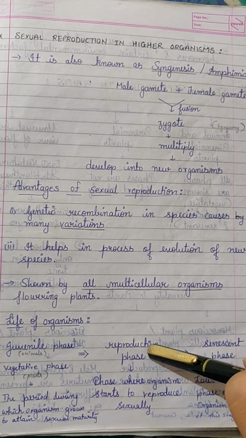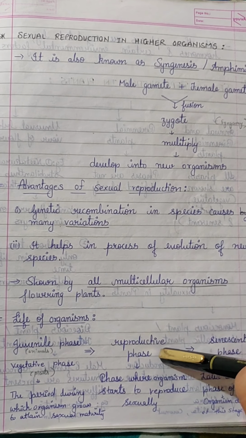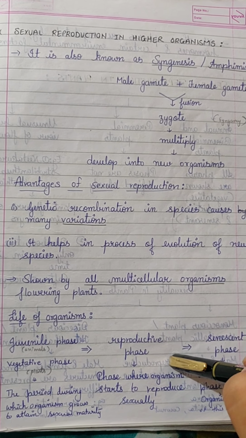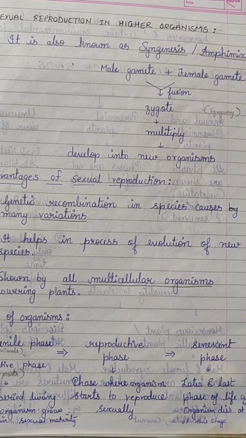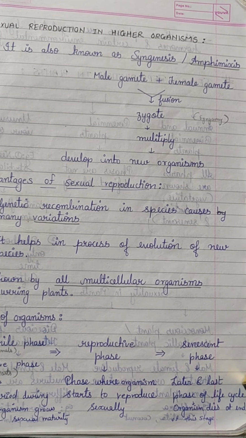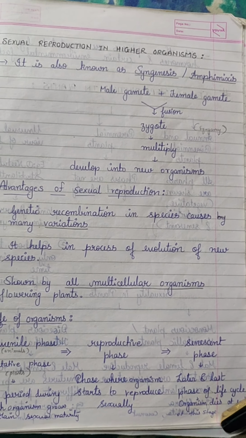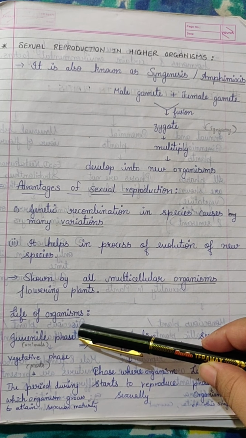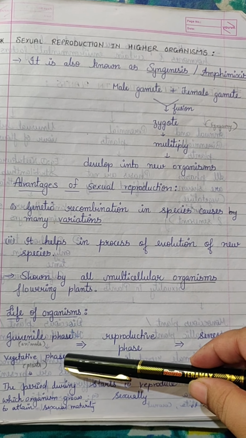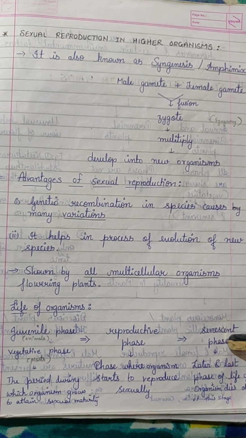So after the juvenile or vegetative phase, the second phase of life is the reproductive phase, and the last phase is the senescent phase. It is the later and last phase of the life cycle of organisms. The organism will die at the end of this stage. So there are three phases in the life of organisms: juvenile phase for animals, vegetative phase for plants, reproductive phase, and third, the senescent phase. Alright.